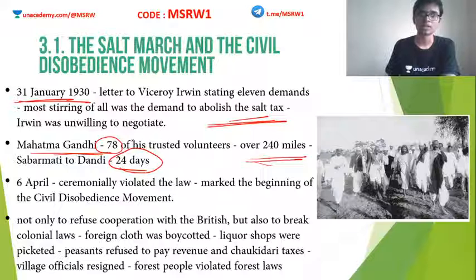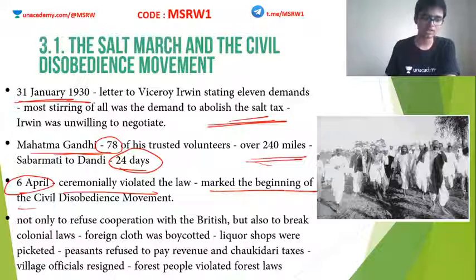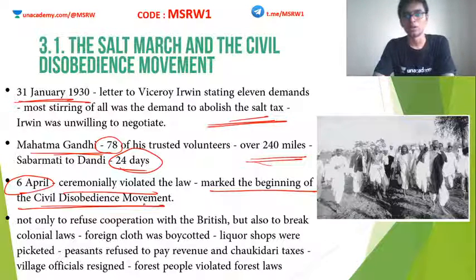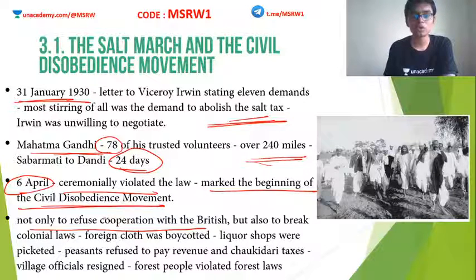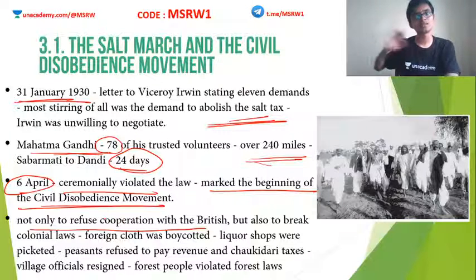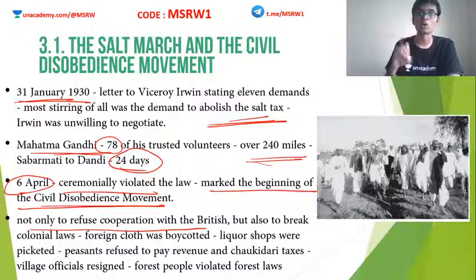Eventually, Mahatma Gandhi, along with his followers, reached Dandi beach, where he broke the salt law. He ceremoniously violated the salt law on the 6th of April, and this marked the beginning of the Civil Disobedience Movement. So the breaking of the salt law by Mahatma Gandhi on 6th April 1930 was the beginning of CDM. In this movement, people not only refused to cooperate with Britain, but were also asked to break the colonial laws. Clear? This is not NCM. NCM was something from the past, finished in 1920. In CDM, they had to follow non-cooperation, but at the same time break colonial laws. That is how civil disobedience is manifested.